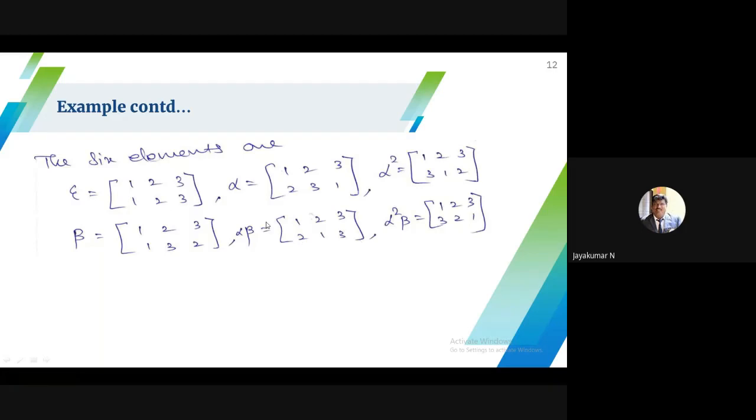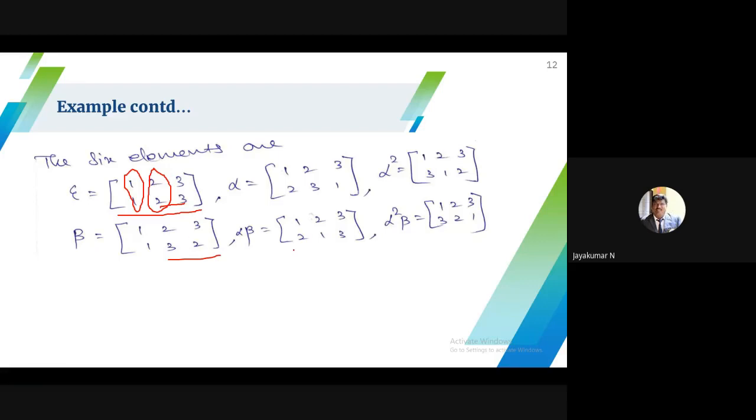So up to this, I will mark it. Easily I can write it. First I can fix 1 maps onto 1. If we fix 1, one possibility is 2, 3, another combination is 3, 2. That is 2 maps onto 2, 3 maps onto 3. The other possibility is 2 maps onto 3, 3 maps onto 2. This is over. Then if you fix 2 maps onto 2, another possible map is 1 maps onto 1, 3 maps onto 3. The other possibility is 1 maps onto 3, 3 maps onto 1.